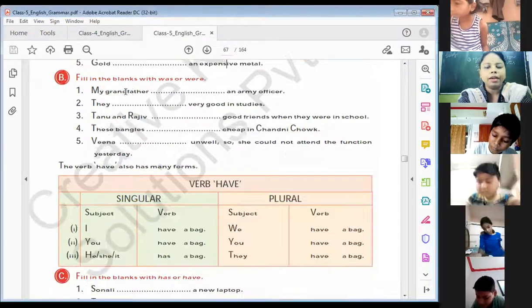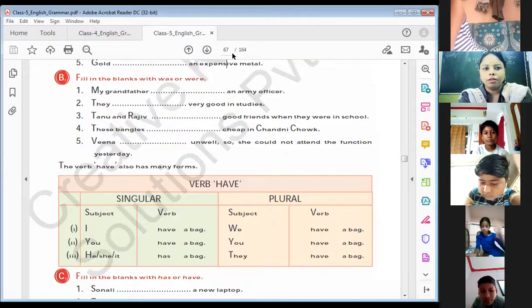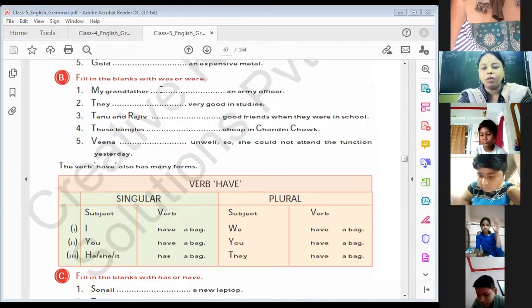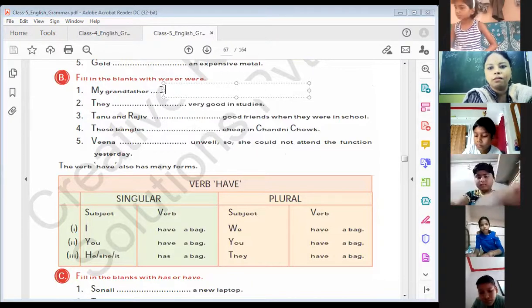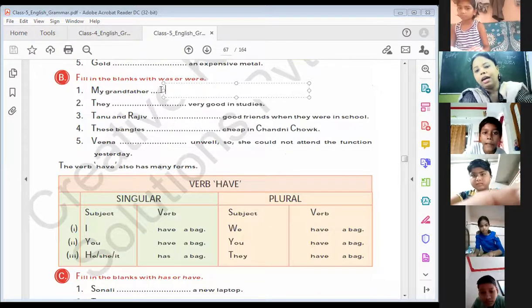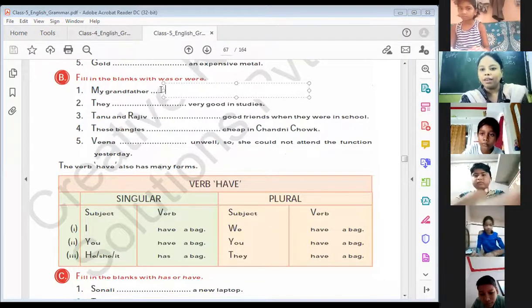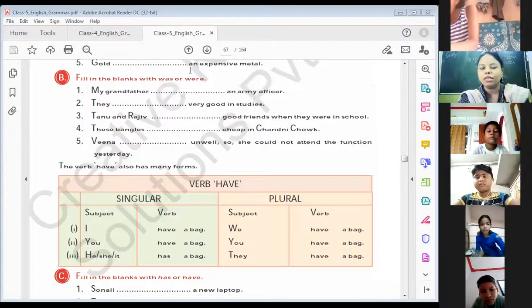My grandfather dash an army officer. Was or were? My grandfather were an army officer? Listen to me very carefully. Where do we have to use was and were?